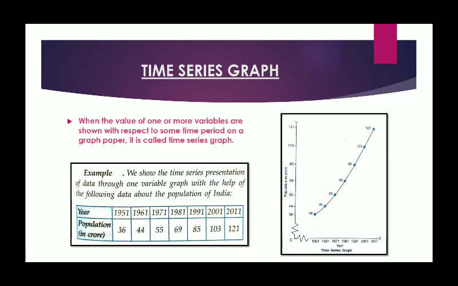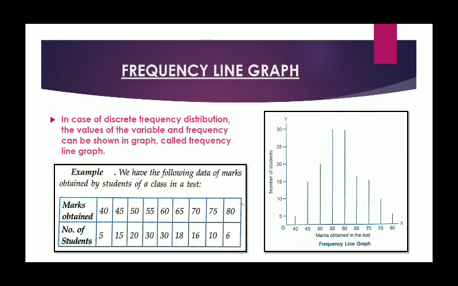The last diagram which we are going to discuss here is frequency line graph. Frequency line graph. This is used in case of discrete frequency distribution. For example, here we have shown marks obtained and the number of students. Marks obtained by students is starting from 40 till 80. And the number of students who are receiving these marks are also shown.